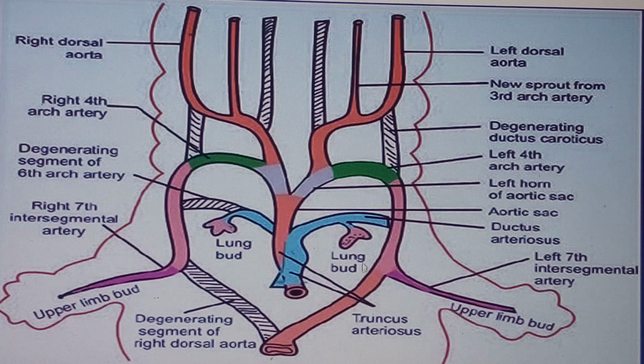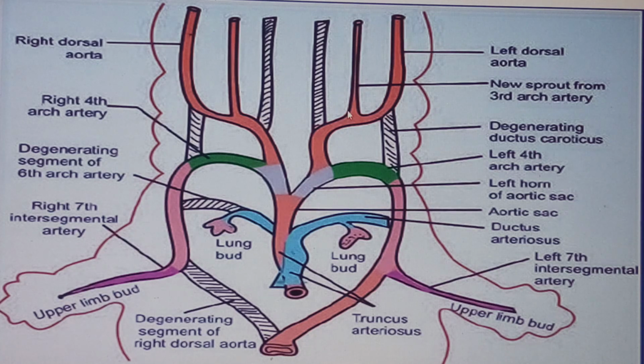Now I told you that these aortic sac, and of course the left and right dorsal aorta, are connected by way of the arteries within the pharyngeal arches, the mesoderm of the pharyngeal arches. So I told you that we have 6 pharyngeal arches, the 5th one disappears, and therefore 5 remain. But of course, that's what we are going to look at. Now please look over here.